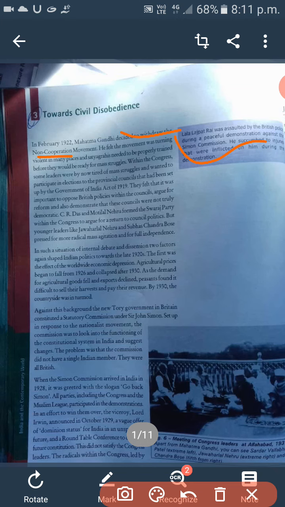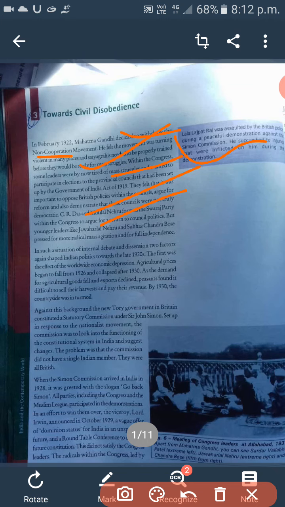During 1922, we find the Chauri Chaura incident. In further discussion, I will provide you the material on the Chauri Chaura incident. It also took place during 1922. So what was the Chauri Chaura incident of 1922?